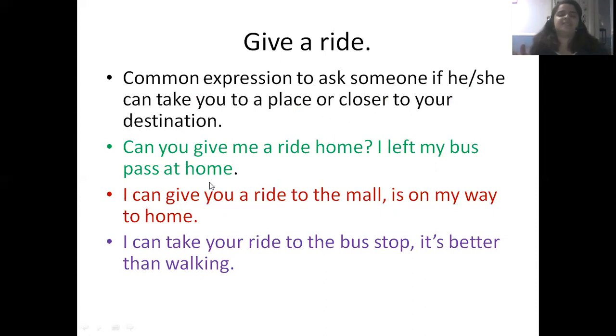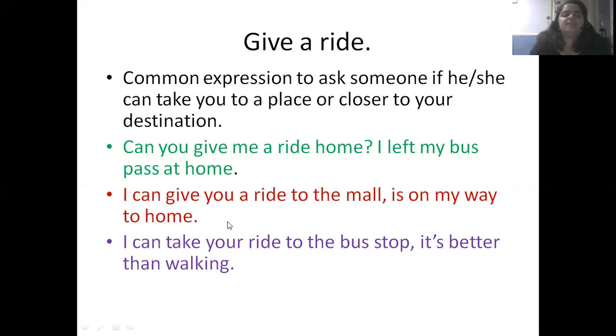So that means that, well, you don't have your bus pass. In my case, we have the card to use the bus or the subway, and if we don't have that, we cannot use the bus. So can you give me a ride home? Can you take me home? And obviously, by saying ride, that means that you are not going to charge me. I am asking you to take me home for free, okay? Because I probably don't have a way to pay you either.